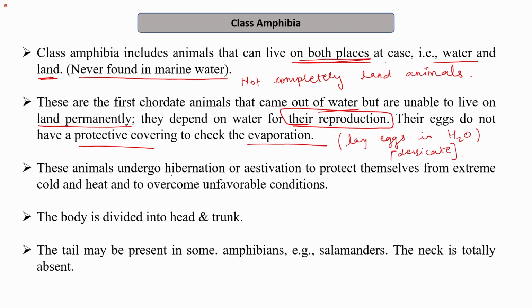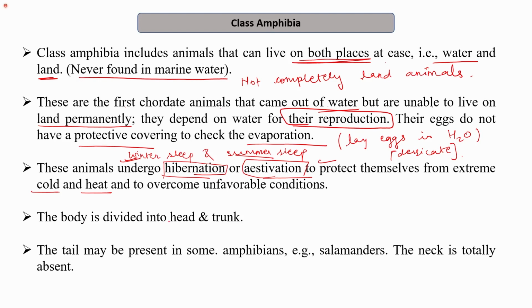The animals undergo hibernation or estivation: hibernation is the winter sleep and estivation is the summer sleep, to protect themselves from extreme cold and heat. To protect themselves from extreme cold, some animals go for hibernation, and to protect themselves from extreme heat they go for estivation.